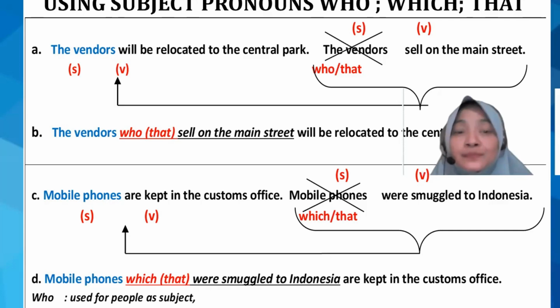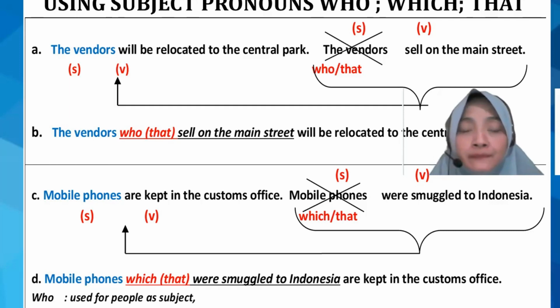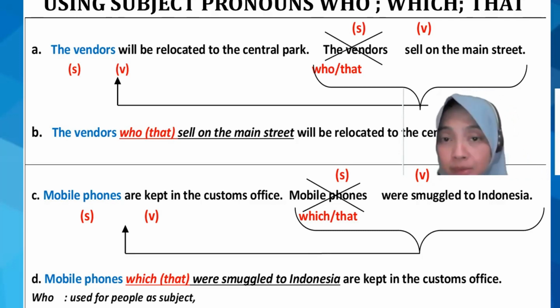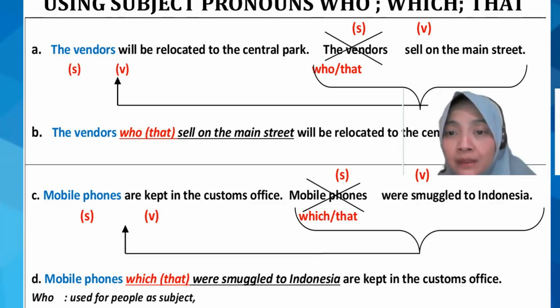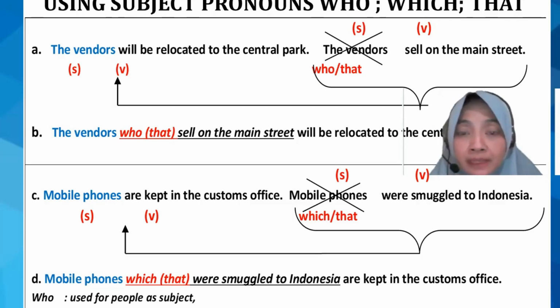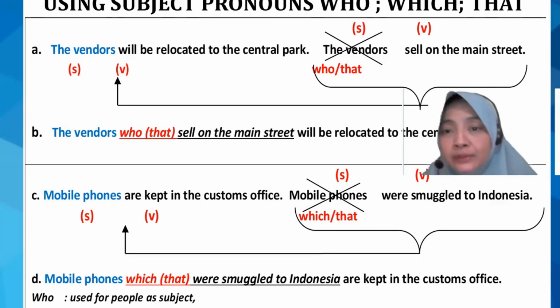If we analyze here, we have the subject vendors and the verb will be relocated. In the other clause, we have the vendors sell on the main street. So both subjects are the same. We can combine those two to become: the vendors who sell on the main street will be relocated to the Central Park.